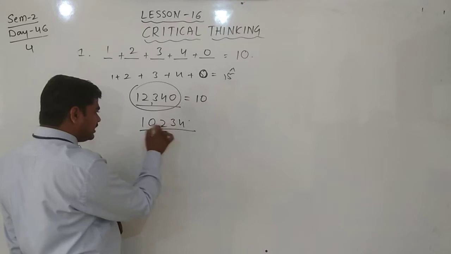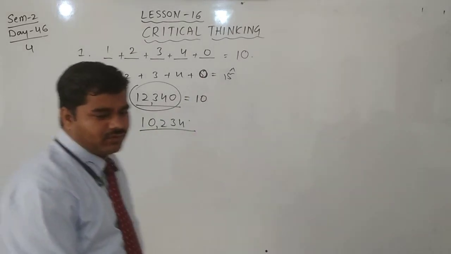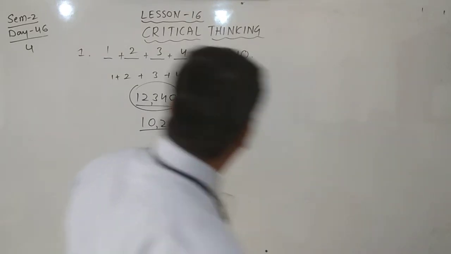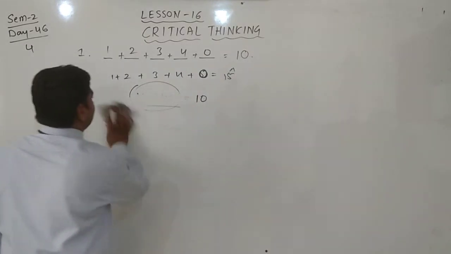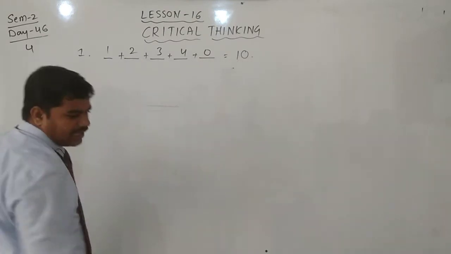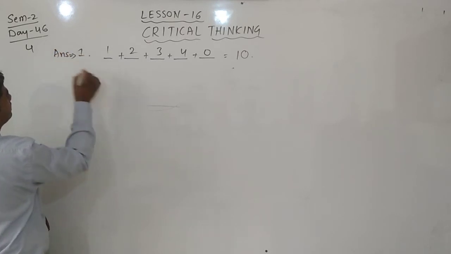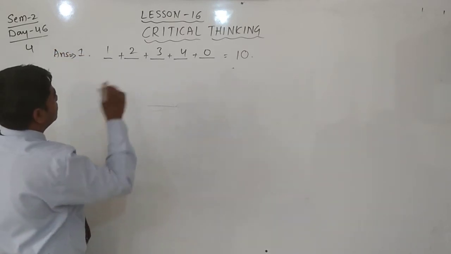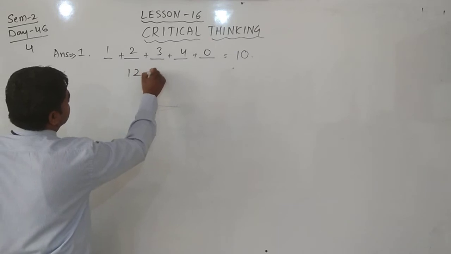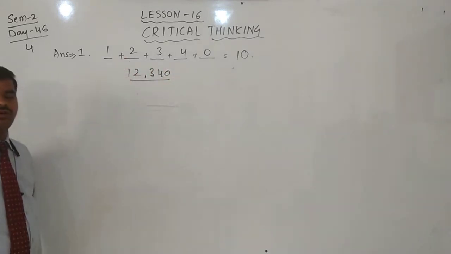Here we can change the 0 in it; any one number we can write. Therefore, the first answer you can write is 12,340. Write the question, and after this is the answer that I am writing. These are only answers. Then downside you write 12,340 is your answer. Both lines you should copy for the answer.